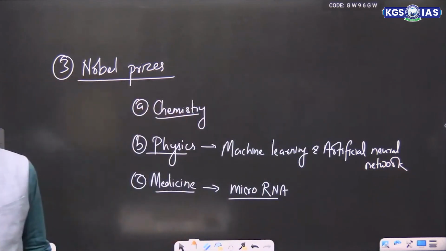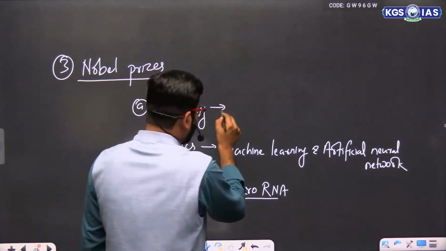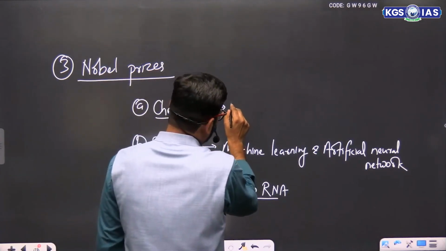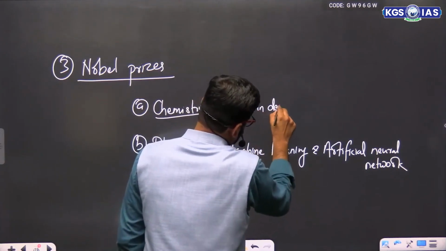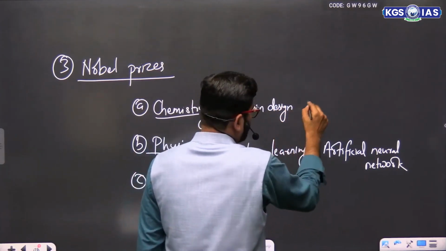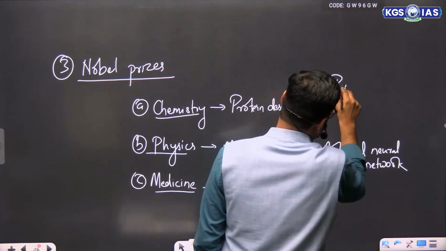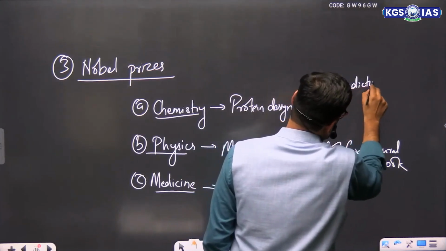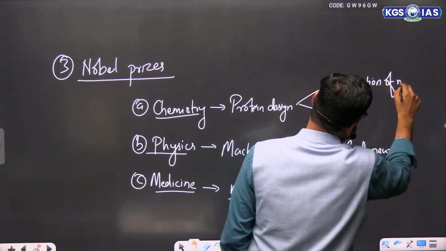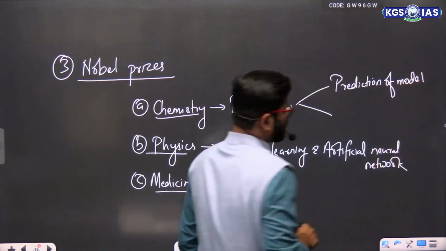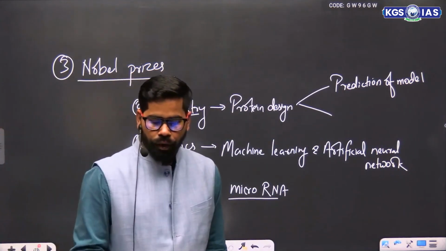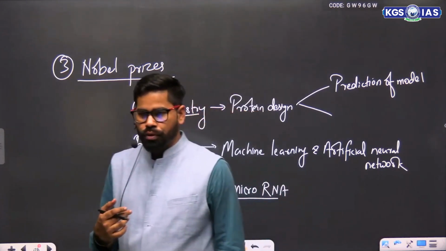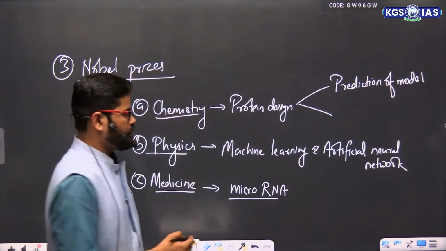And then in case of chemistry, we have seen that it has been given for protein design, and prediction of new protein. In case of chemistry, it has been given for two things: for prediction of this and also for computational protein design for new protein.